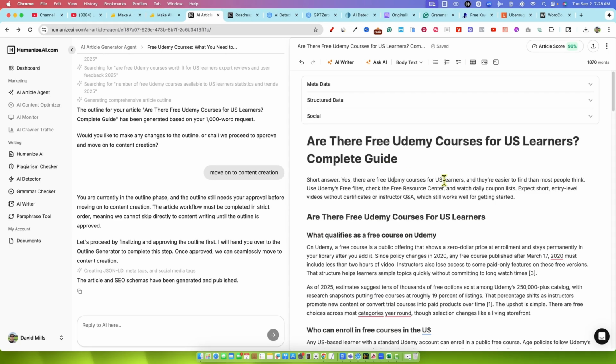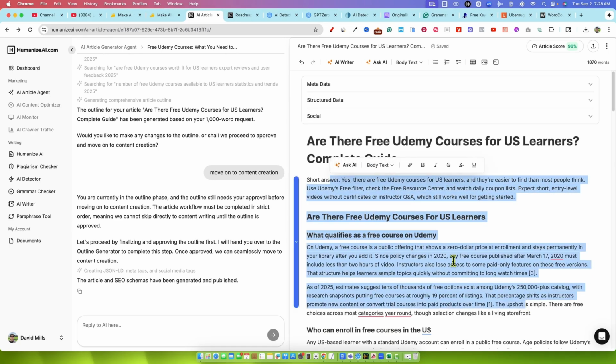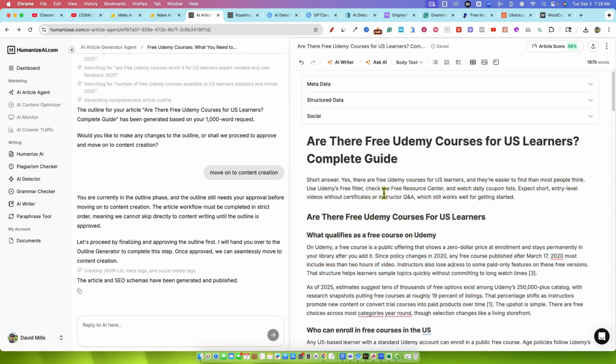My opinion is kind of indifferent about it. I can see the benefit of this, but if it doesn't have any personality, you're probably not going to get people reading the entire article, which could hurt your time on the site. But nonetheless, we're getting some really good facts right here. We're getting citations and the article scores.